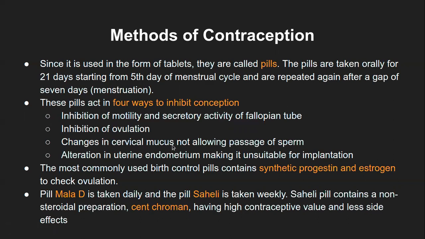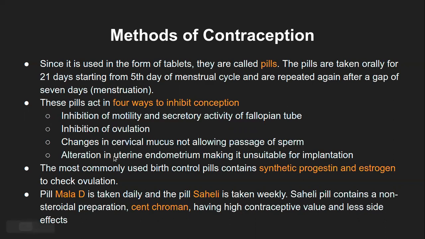Changes in the cervical mucus, not allowing the passage of the sperm. So even after sexual intercourse, the inseminated semen will not allow the sperms to travel upward into the uterus. That is because of the changes in the cervical mucus composition.